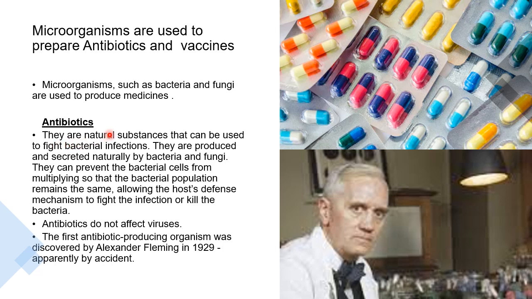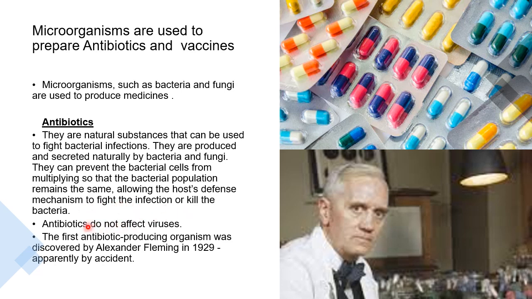Antibiotics are a medicine, a natural substance produced by bacteria and fungi, and they are used to fight against bacterial infections. Now, how do they help in fighting bacterial infection? They prevent the bacterial cells from multiplying so that their number remains the same, and then the immune system fights against the infection, or they kill the bacteria. And we have already discussed that antibiotics are not effective in viral infection.